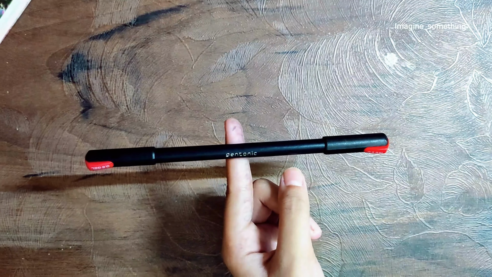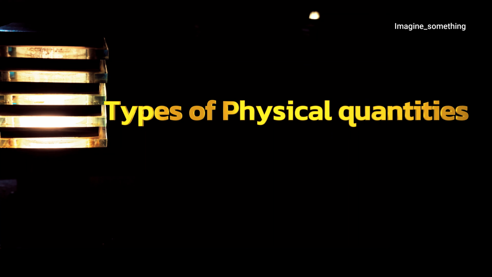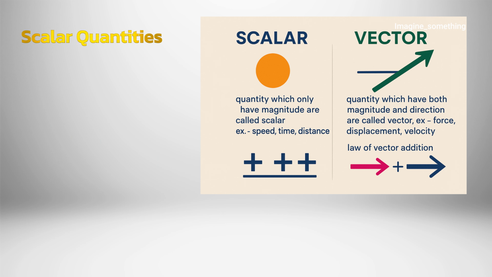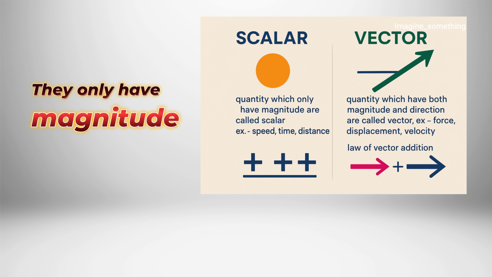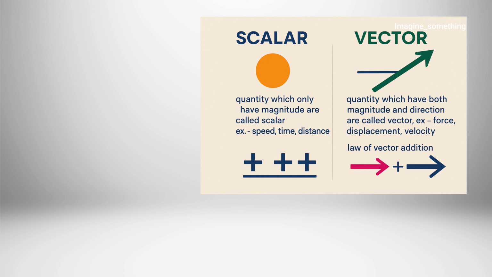So before going further, we are going to understand a few terms: types of physical quantities, mathematical derivation, and clockwise, anticlockwise motion. First, we will understand types of physical quantities. There are two types of physical quantities: vector and scalar quantities. Scalar quantities are those quantities which have only magnitude. Some examples are speed, time, and distance. They only have magnitude. Scalar quantities always follow the simple addition law.